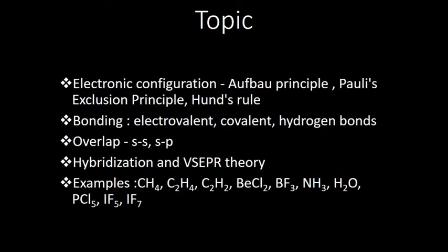Then hybridization and VSEPR theory for bonding. We can apply these theories to some examples: CH4 methane, C2H6 ethane, C2H2 acetylene, BeCl2 beryllium chloride, BF3 boron trifluoride, NH3 ammonia, H2O water, PCl5 phosphorus pentachloride, IF5 and IF7.